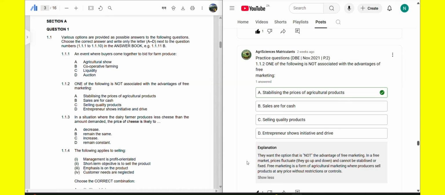And the explanation: they want the option that is not an advantage of free marketing. In a free market, prices fluctuate, meaning they go up and down and cannot be stabilized or fixed. Free marketing is a form of agricultural marketing where producers sell products at any price without any restrictions or controls. So the correct answer that is not associated with the advantages of free marketing is A, stabilizing the prices of agricultural products.